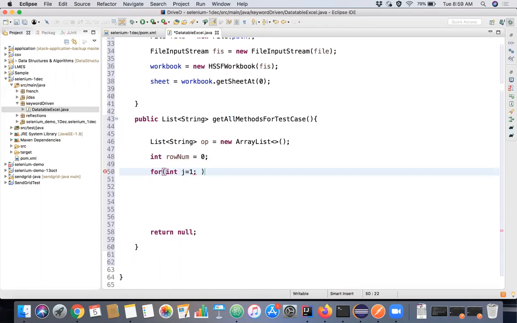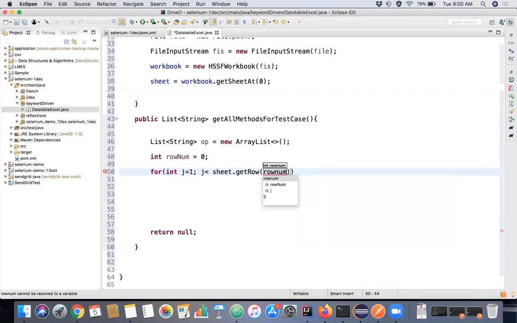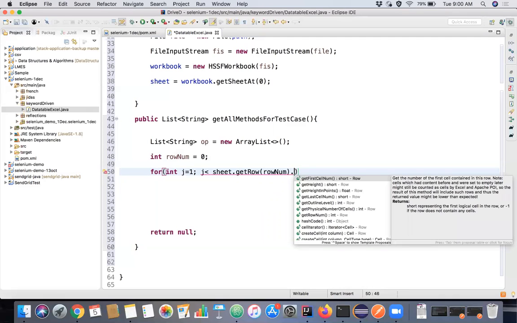And what is the condition until we want to iterate? j is lesser than... So from that sheet, we want to get that row. For simplicity, say we are reading the first row. So we got the row, but we want to get the column also, right?